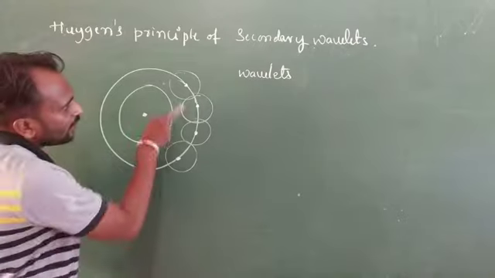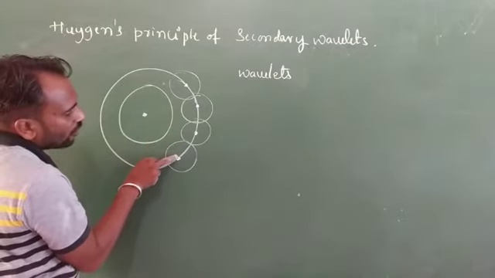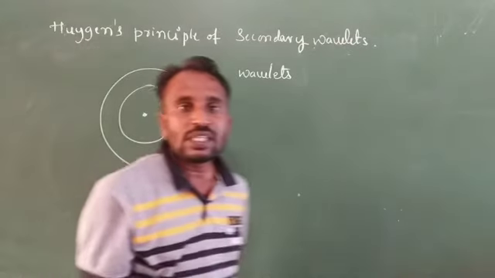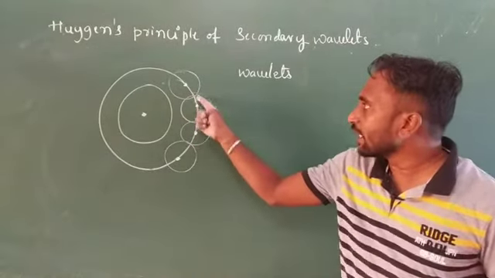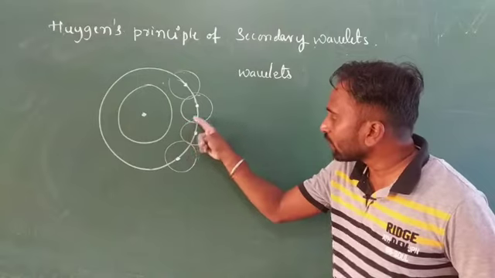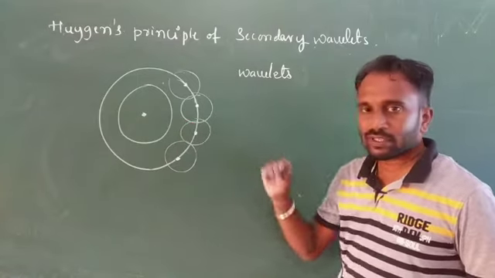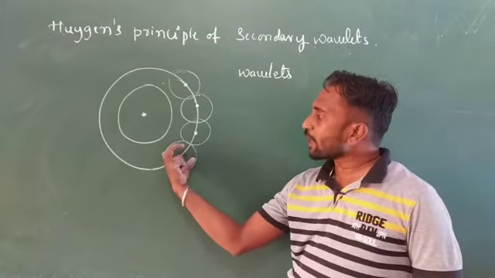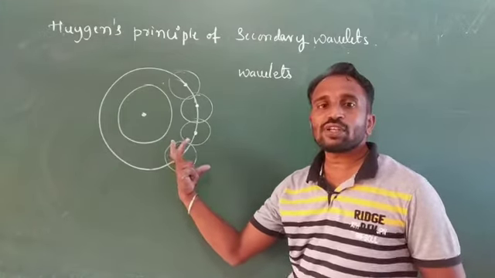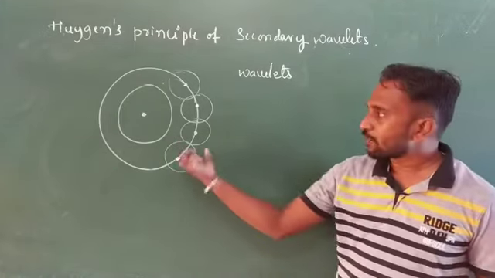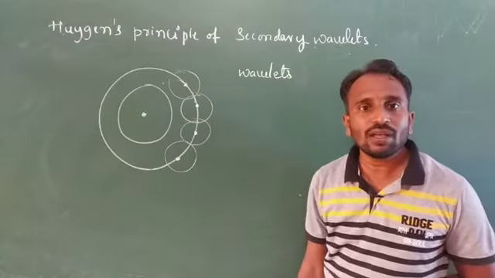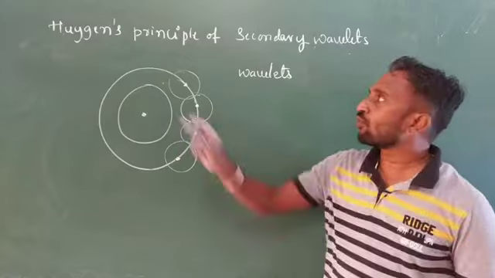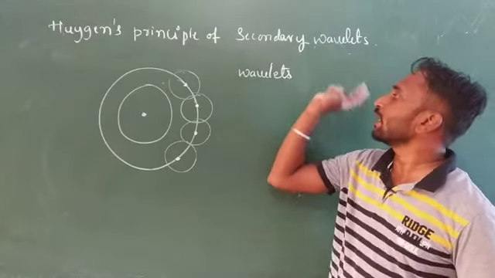For this reason every point on a wavefront produces new secondary wavelets. And these wavelets spread out at the speed of light. So this we consider the first point of Huygens principle of secondary wavelets.